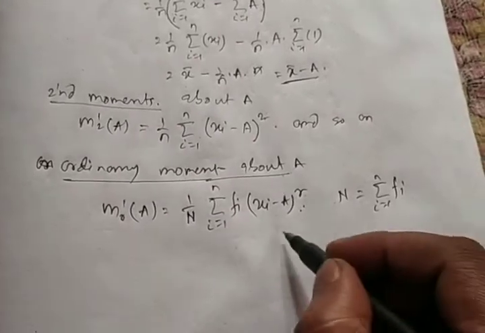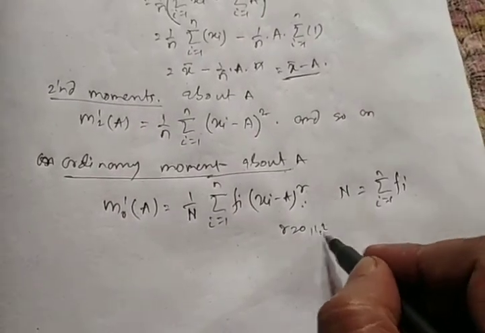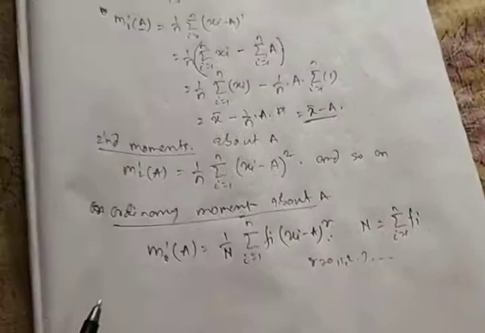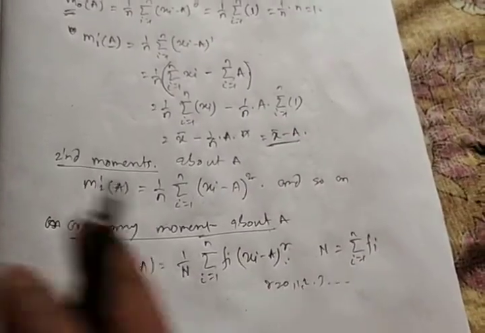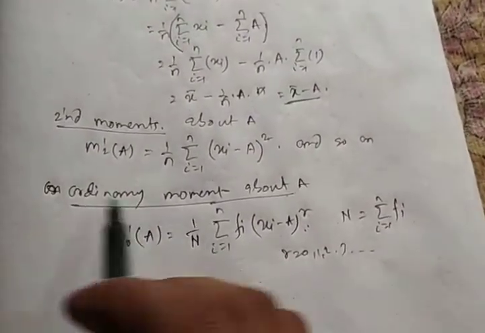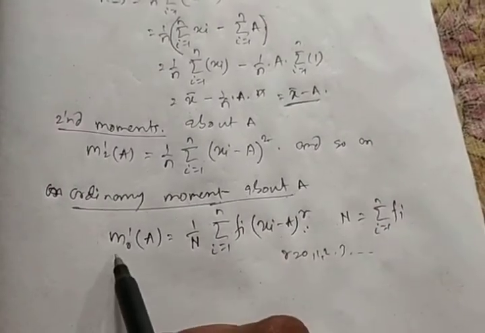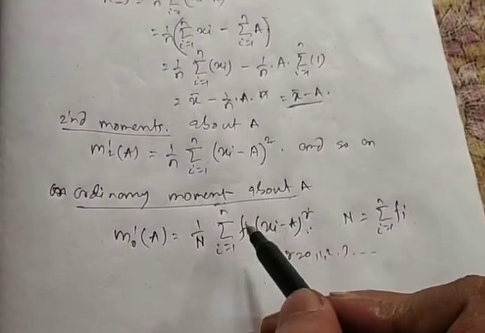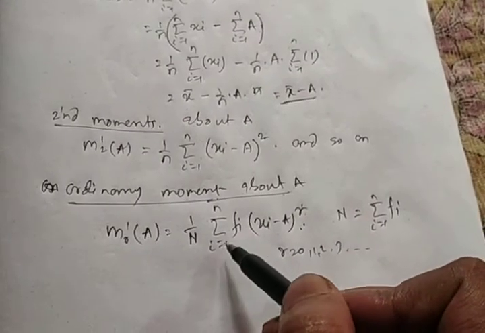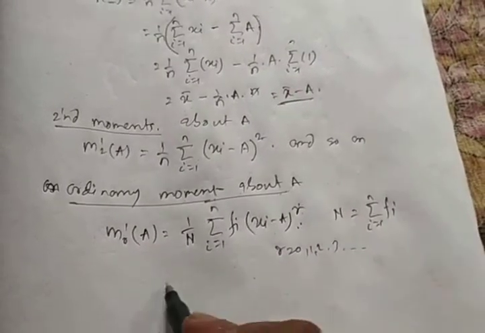Here R equals 0, 1, 2, 3, and so on. So the first order moment about A will have the power 1.